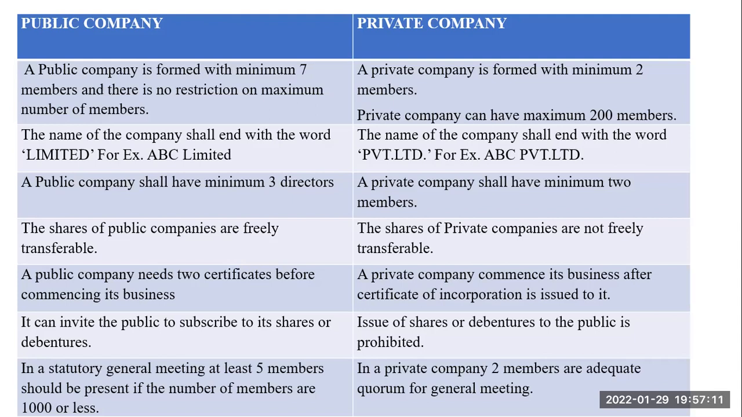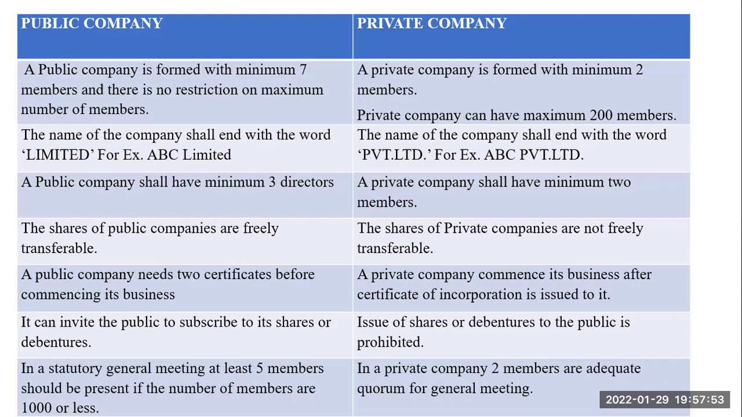A public company needs 2 certificates before commencing its business. First, the certificate of incorporation or the certificate of registration, and second, the certificate of commencement of business. So a public company needs to receive 2 certificates before it starts its business, while a private company needs only 1 certificate, that is the certificate of incorporation. As soon as a private company receives the certificate of incorporation, it can begin its operation.